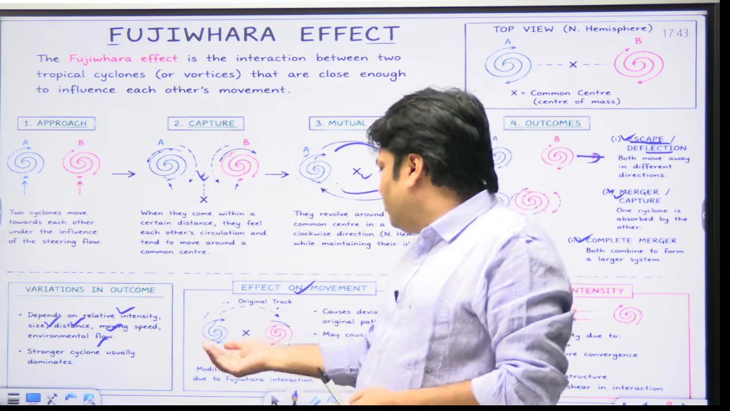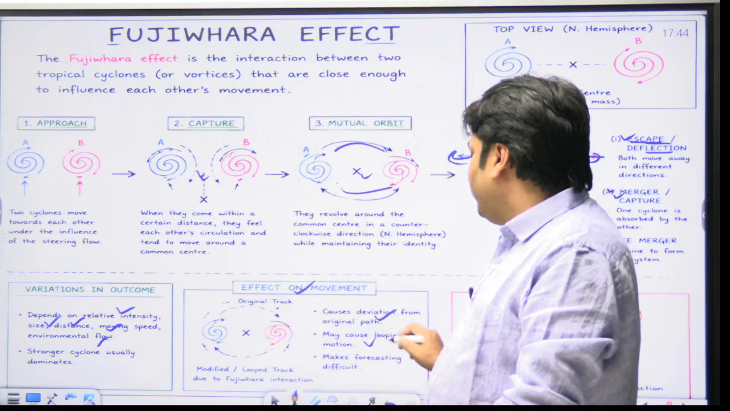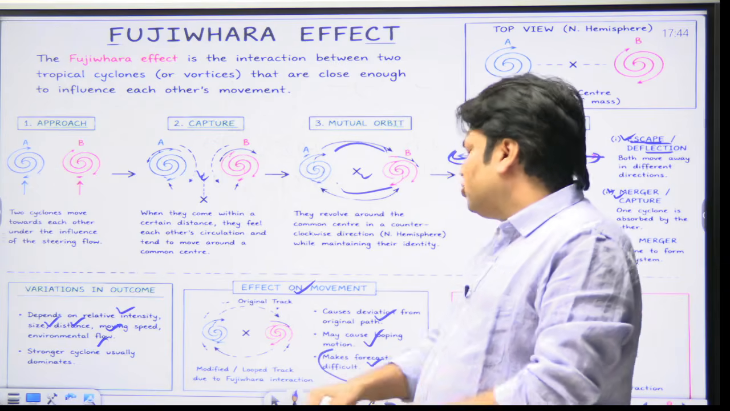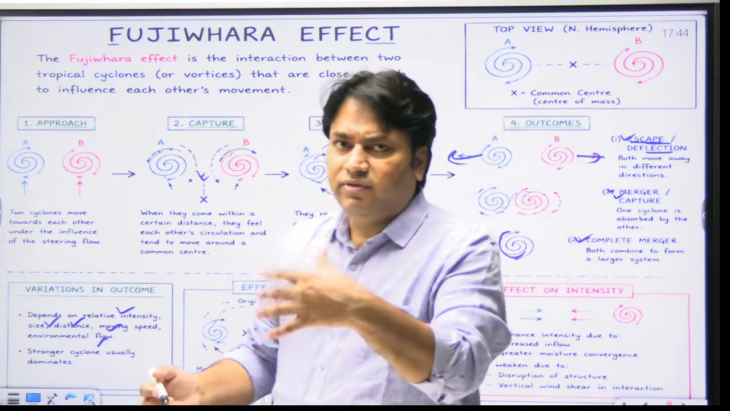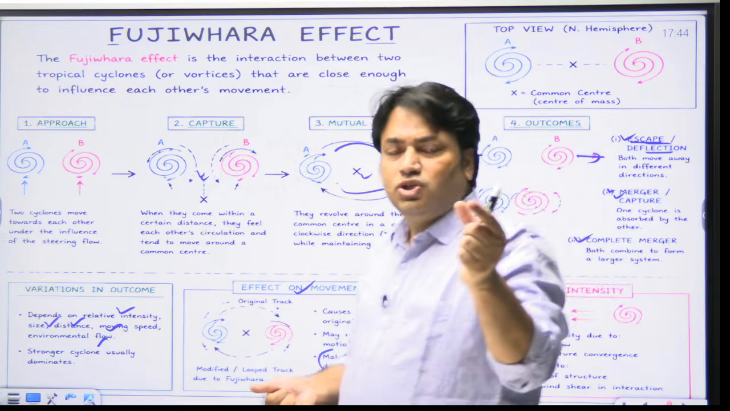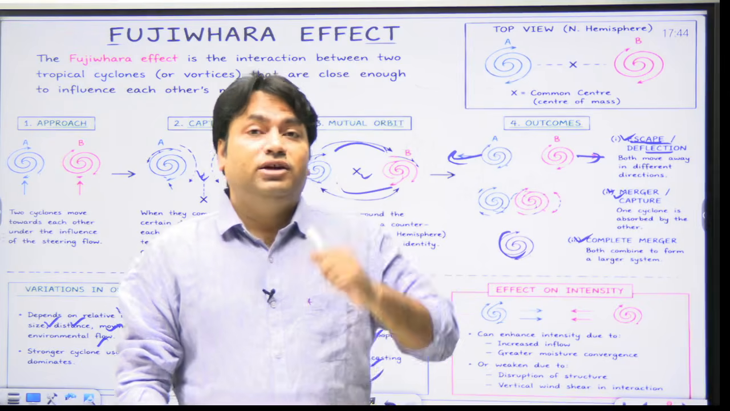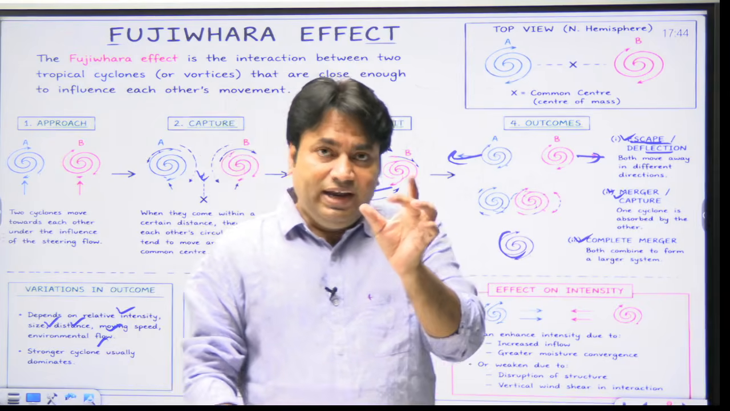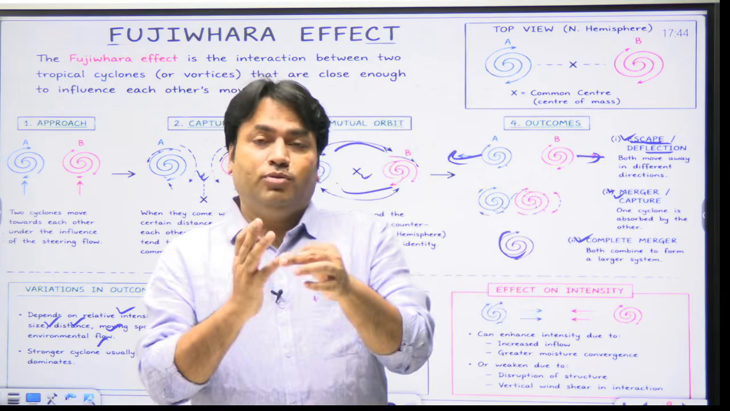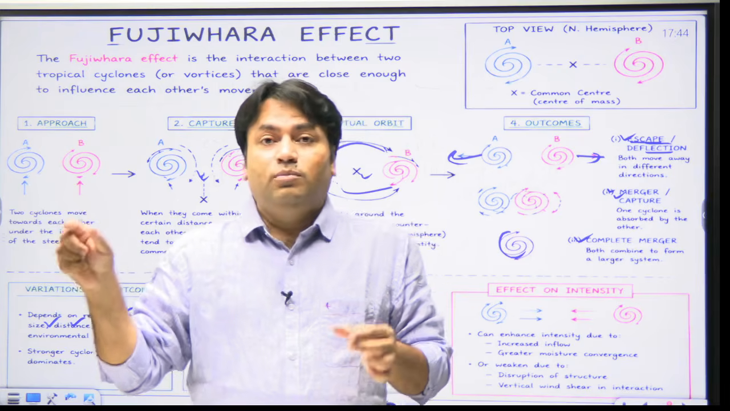Effect on movement, we have already discussed that it causes deviation from original path, it may cause looping motion, it makes forecasting difficult. This is the point here, effect on movement, that it makes the forecasting difficult. That is also a part of our critical analysis that we will discuss. So what is the impact of the Fujiwara effect on intensity of cyclones? Okay, so the intensity response is not always uniform. It means that there could be possibilities. First, intensification and weakening, both could be possible.